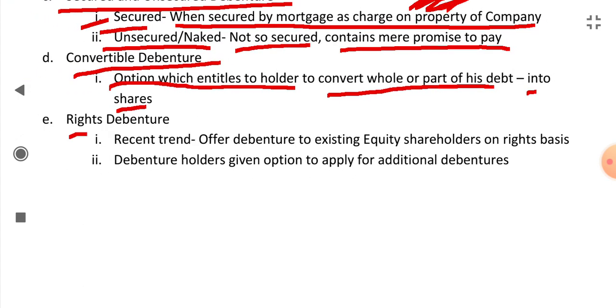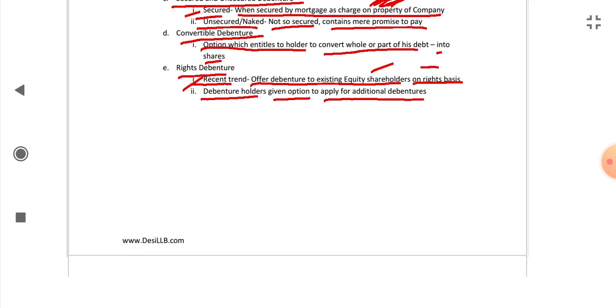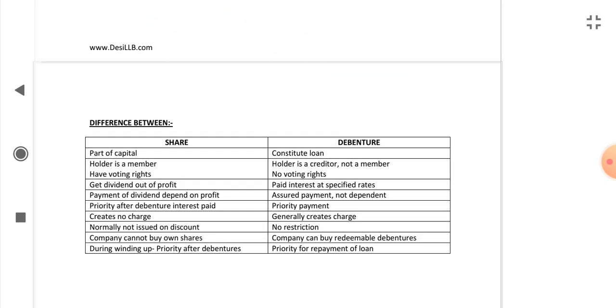What are rights debentures? It is a recent trend when the offer of debentures is made to existing equity holders on a rights basis. These are called rights debentures. They are given priority. Like existing equity shareholders, they are given the opportunity to buy the debentures, or existing debenture holders are given the option to apply for additional debentures. It's a recent trend. So these were the kinds of debentures.